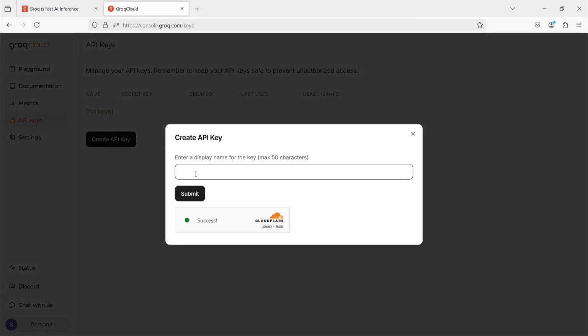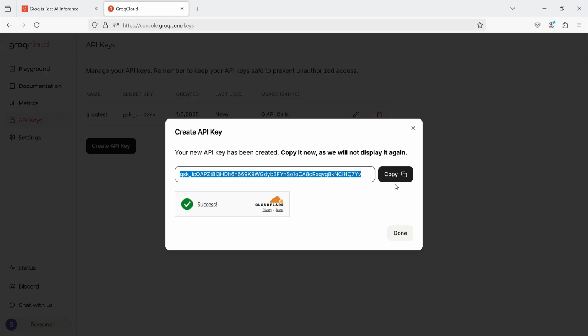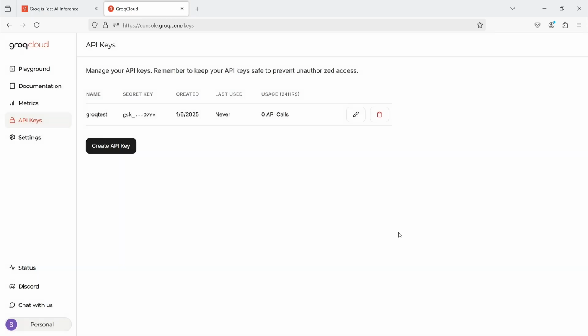Of course, keep in mind that API keys are confidential, so mine will definitely be deleted before this video is published. Make sure not to share your API keys with anyone, even if you're not paying for them. After providing a clear name, I receive a string of characters that serves as a key. I copy it to the clipboard and will use it shortly.